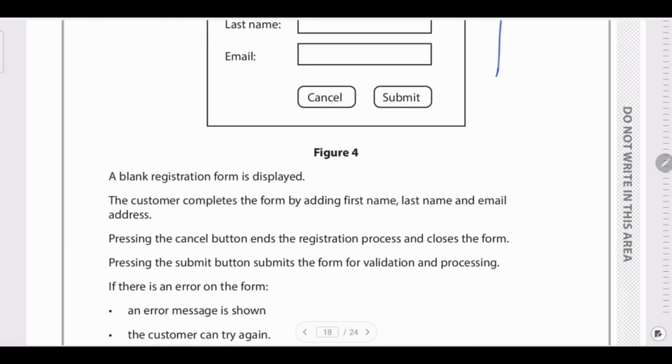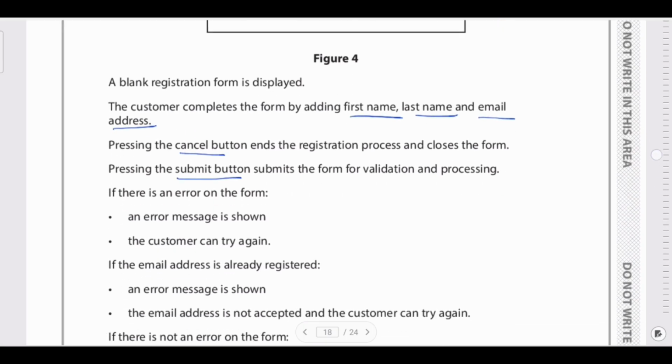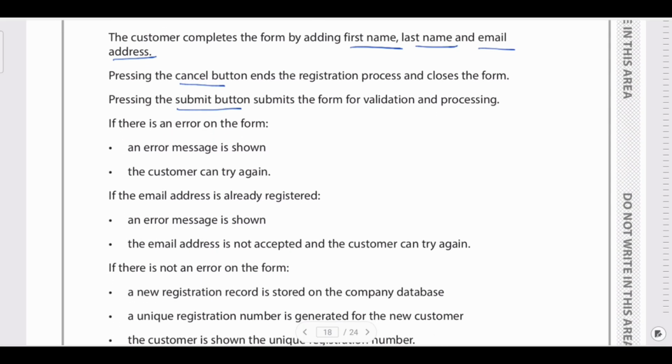A blank registration form is displayed. The customer completes the form by adding first name, last name, and email address. Pressing the cancel button ends the registration process, and pressing the submit button submits the form for validation and processing. If there is an error on the form, an error message is shown and the customer can try again.